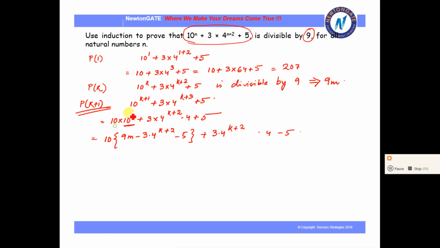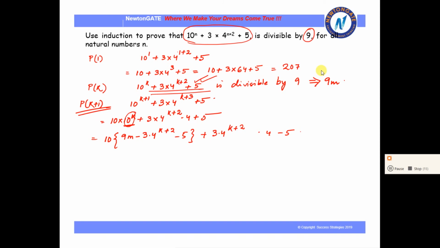What we did here is we just replaced 10 to the power k with the value from this line. If this is equal to 9m, we can replace 10 to the power k in this form.